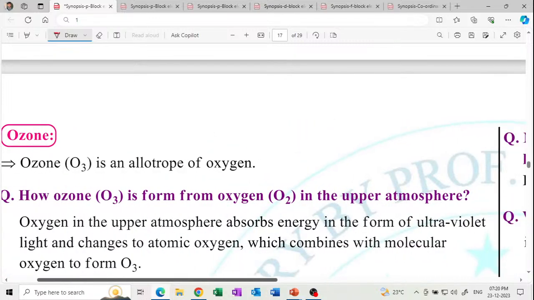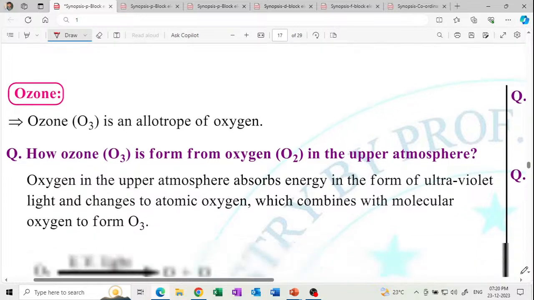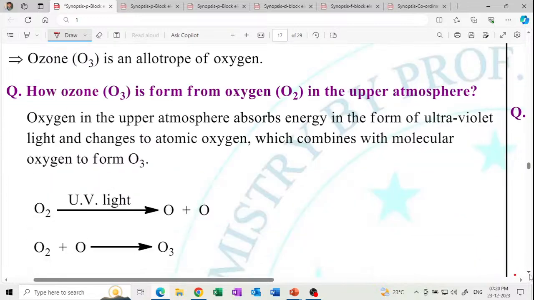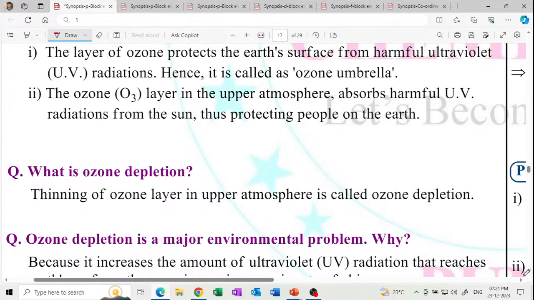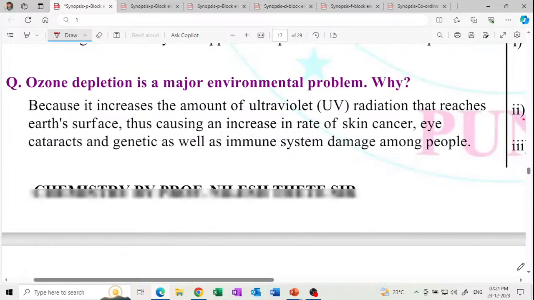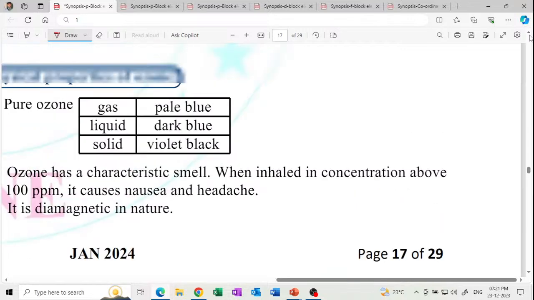Next is how ozone forms. Okay, that's in the upper stratosphere. What is ozone? This is how questions about ozone come. These are related to ozone. Get it? Ozone umbrella. Get it? Ozone depletion. I think I have explained to you through questions. Okay, study through questions. Many points can become clear to you through questions. Get it? And do all these reactions.